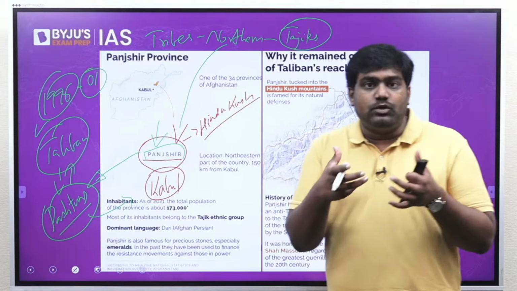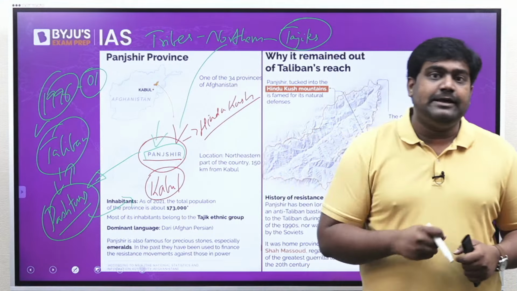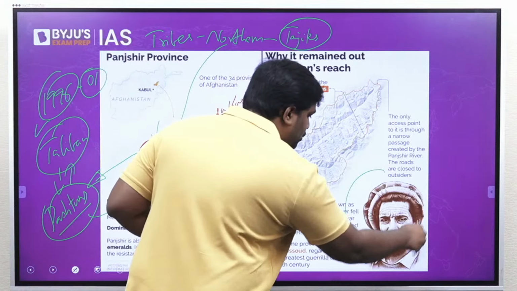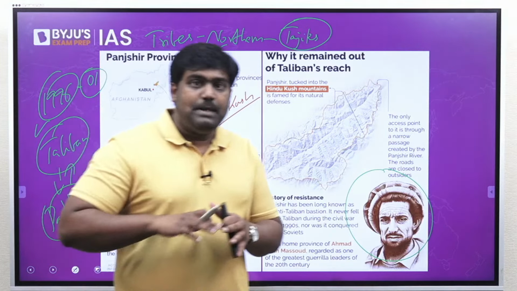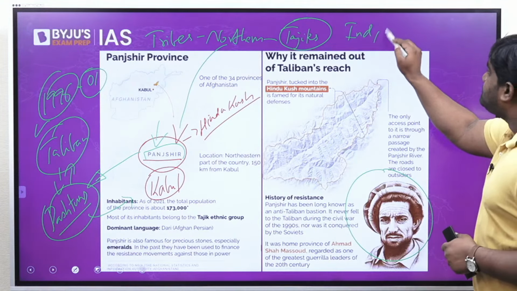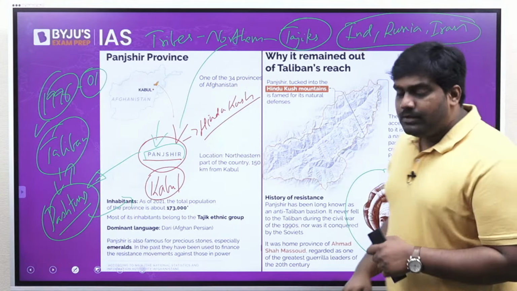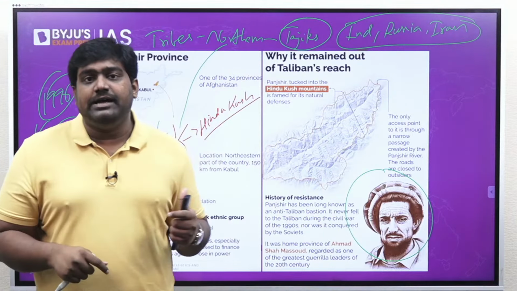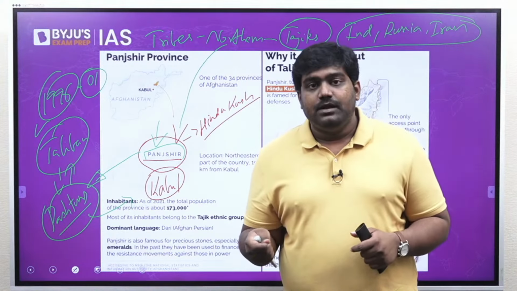So when Taliban was looking to rise to power and capture power in the country, they were resisted by this coalition of tribes known as the Northern Alliance. This coalition was led by a legendary leader known as Ahmad Shah Massoud. You can see him in this image over here. During this first resistance, back in the 1990s, the Northern Alliance was supported by India, Russia and Iran. It is said that India, Russia and Iran gave covert backing to the Northern Alliance to resist the Taliban, because Taliban was against the interests of India, Russia and Iran, right?